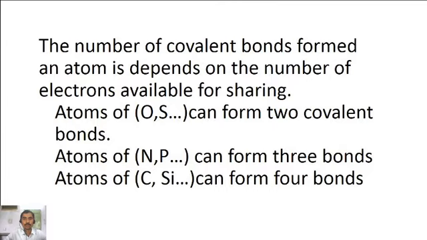The number of covalent bonds formed by an atom depends on the number of electrons available for sharing. Sometimes we see a single covalent bond between two atoms, two covalent bonds between two atoms, three covalent bonds between two atoms, or four covalent bonds between two atoms.